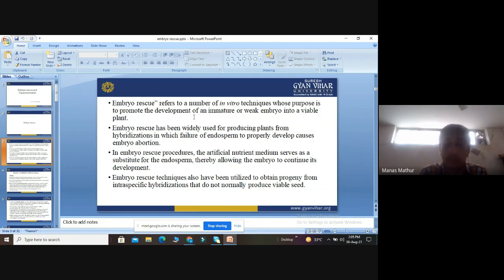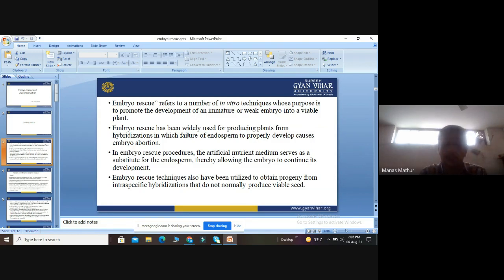In embryo rescue procedures, we have to use a certain artificial medium which serves as a substitute for the endosperm. This artificial nutrient medium serves as the substitute for the endosperm, thus allowing the embryo to continue its development. It will provide the nutrition, and ultimately the embryo can easily develop into the whole plant.